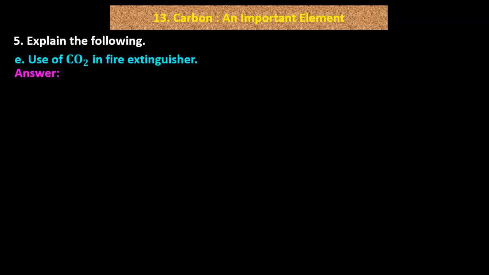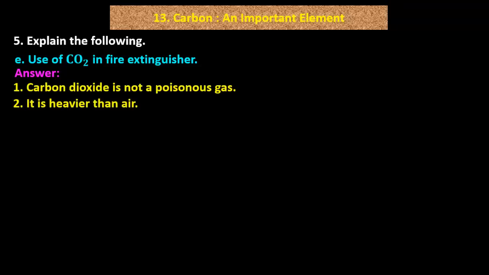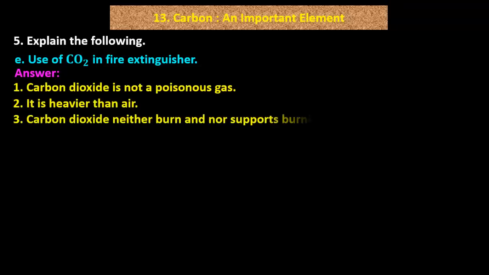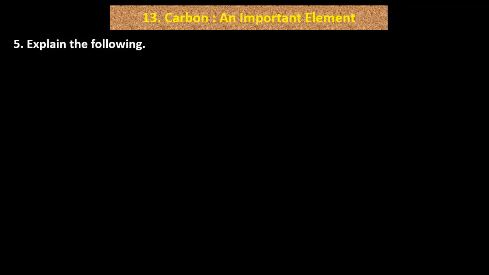Answer. 1. Carbon dioxide is not a poisonous gas. 2. It is heavier than air. 3. Carbon dioxide neither burns nor supports burning, so it is used to extinguish fire.